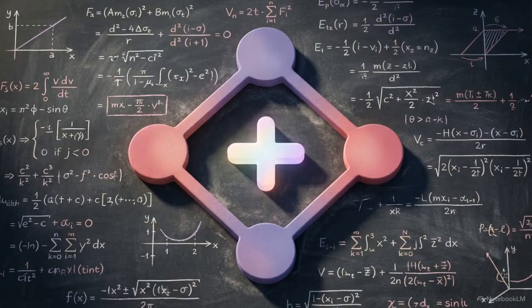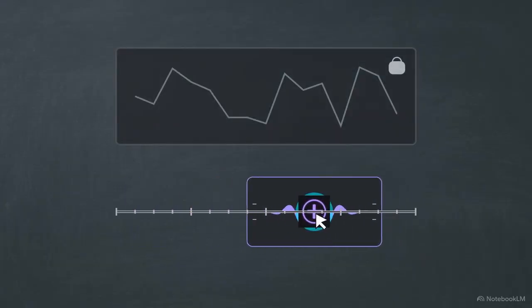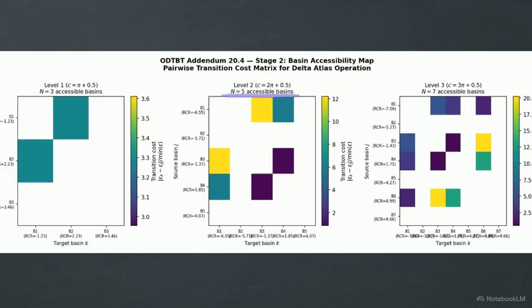The architecture handles this via the neutrino field component. We use the term neutrino because this modulation channel operates exclusively at the underlying substrate layer. It fine-tunes the cosine memory while bypassing the sine-governed surface geometry. Here we see the transition cost matrix for a level 2 state. The colored blocks calculate the exact amount of driver excitation required to jump from one specific basin to another. Moving to an adjacent state costs minimal energy, while distant jumps demand massive excitation.